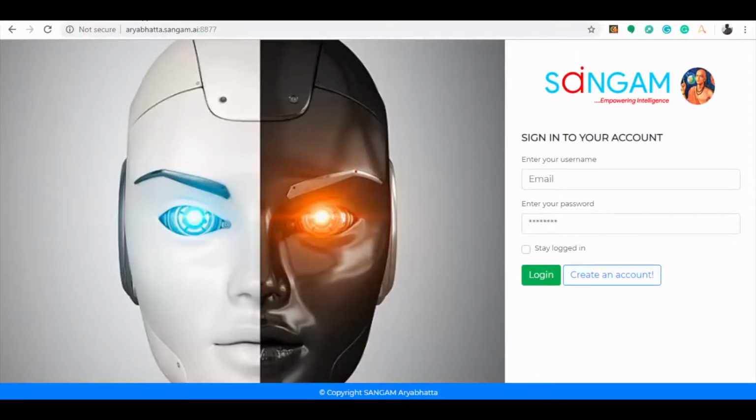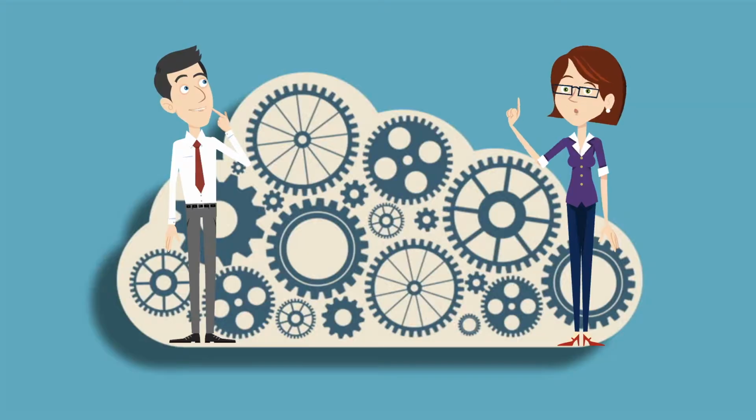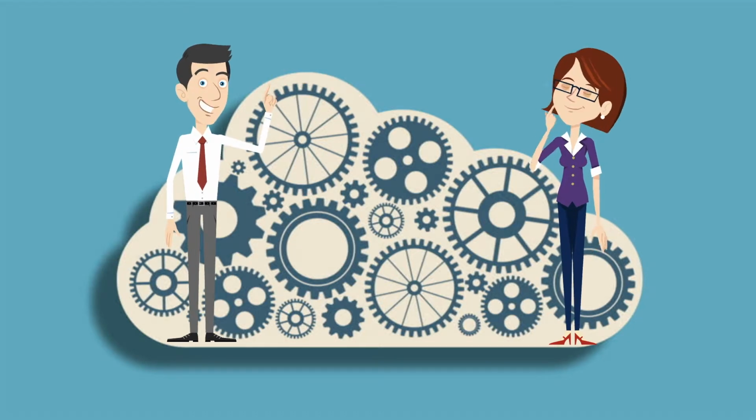Okay, Jessica. Let's initially log in to the page and launch the image classification service, which will take you to the workspace. Hey John, but this data is a zip file. How would you import it? Our product has a solution for it too, Jessica.